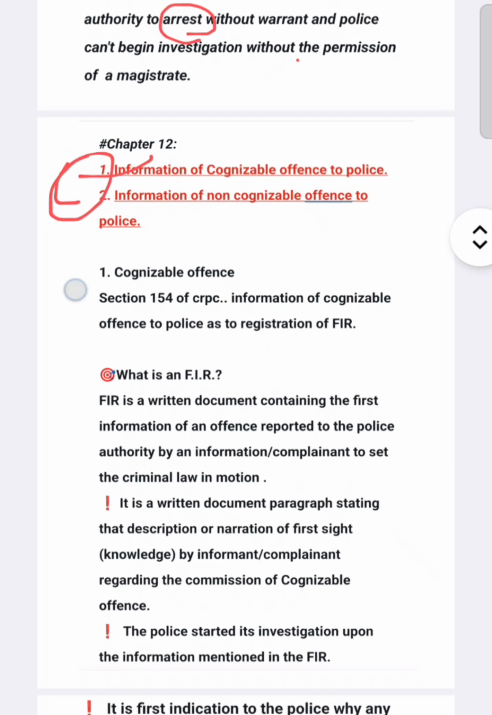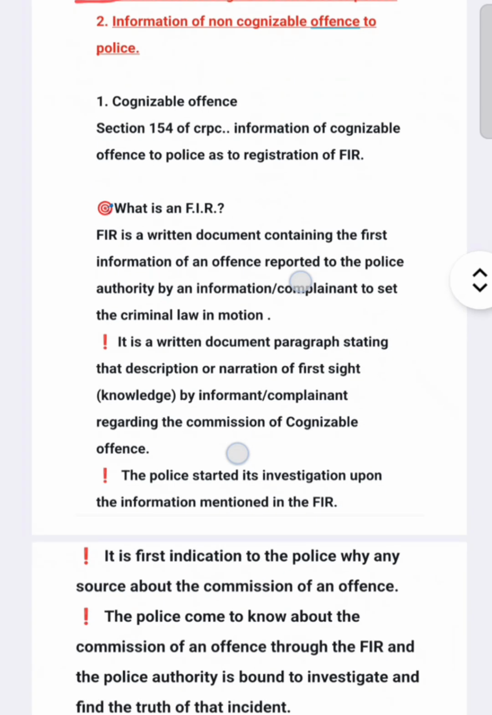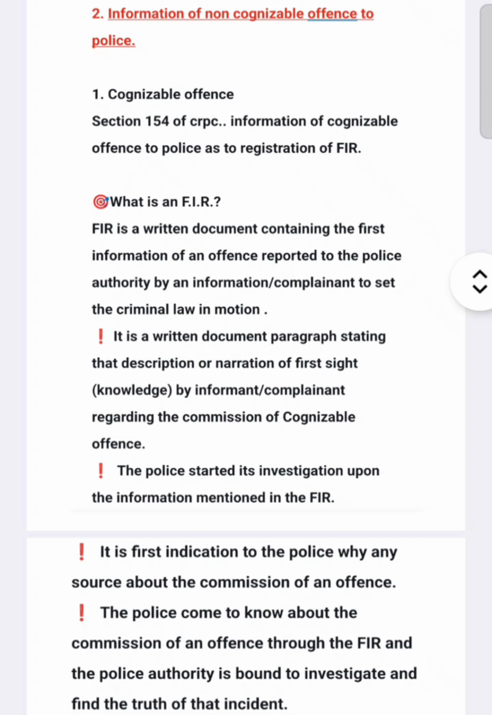So first we will move to cognizable offences. The information of cognizable offence to police is dealt with under section 154 of CRPC, titled information of cognizable offence to police, as to registration of F.I.R. Before we go further, a very important question is, what is an F.I.R.? F.I.R. is a written document containing the first information of an offence reported to the police authority by an informant or complainant to set the criminal law in motion.